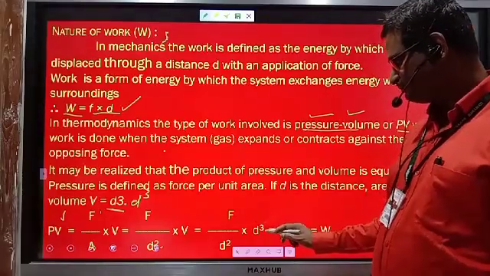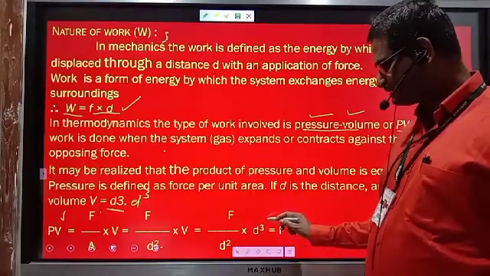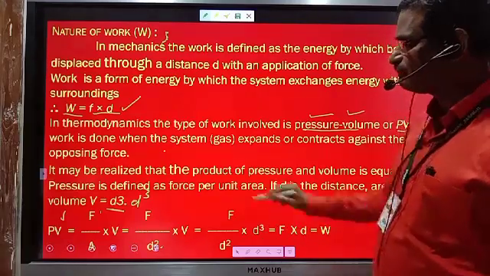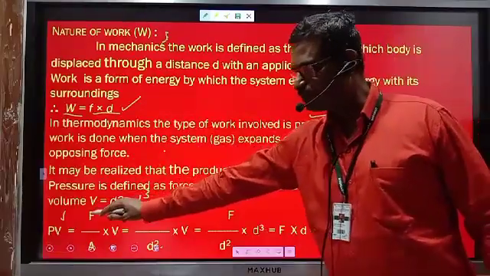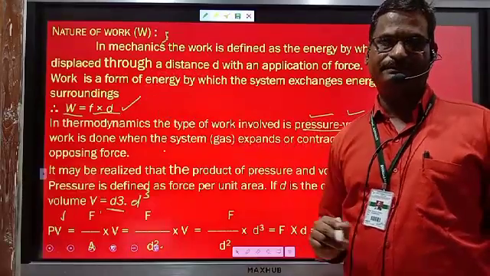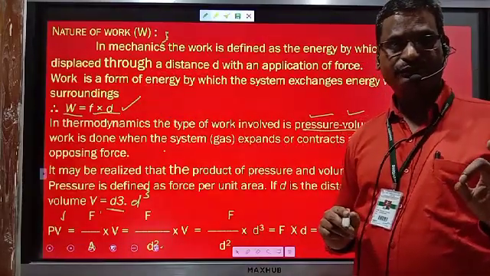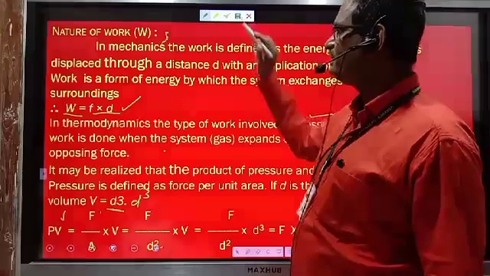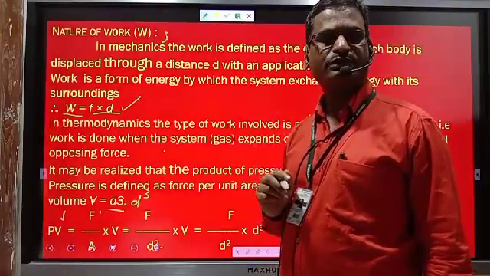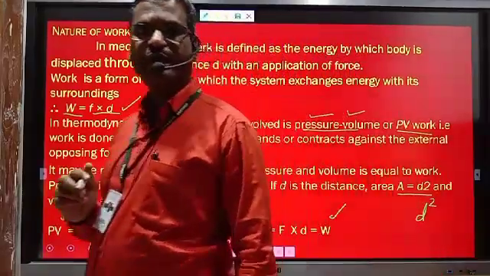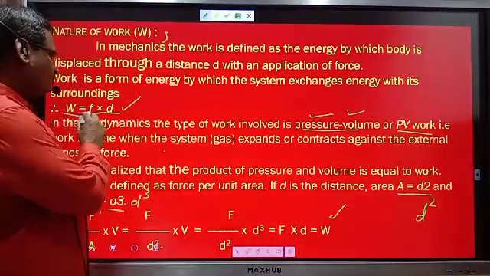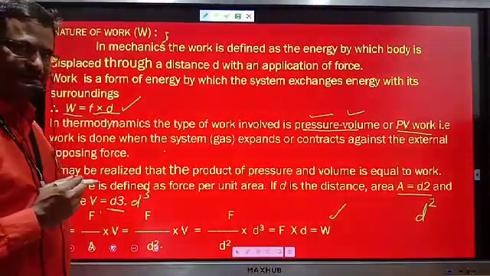What remains is D cube over D square. By cancelling, one D is remaining. So force into displacement, which is nothing but the work done in mechanics. Therefore, PV type of work done is the same as F into D. We can write PV equals F into D, because in mechanics work is done on an object whenever the object undergoes displacement in the direction of applied force. So the product of force into displacement is work done in mechanics.